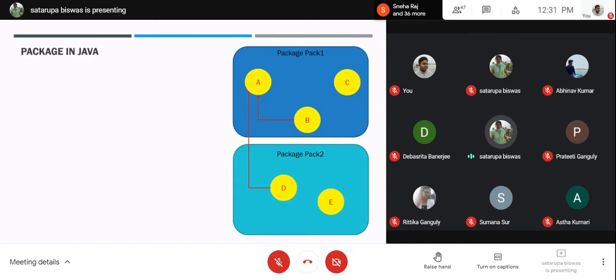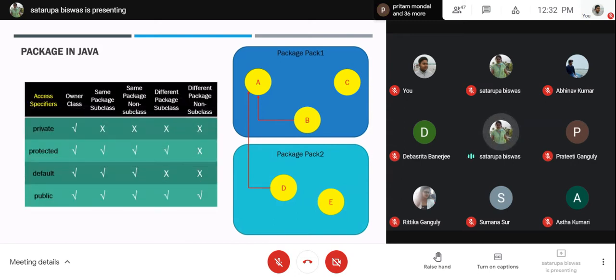Between these three classes, there is a relation where B is a subclass of A. B is extending the properties of A. And C is not related with A or B. So that is what we have in pack1. In pack2, we have a D class, which is again a subclass of A, but residing in a different package. And we have another class E, which is not at all related with the family of A, B, and D. So this is a stray class present in package pack2.